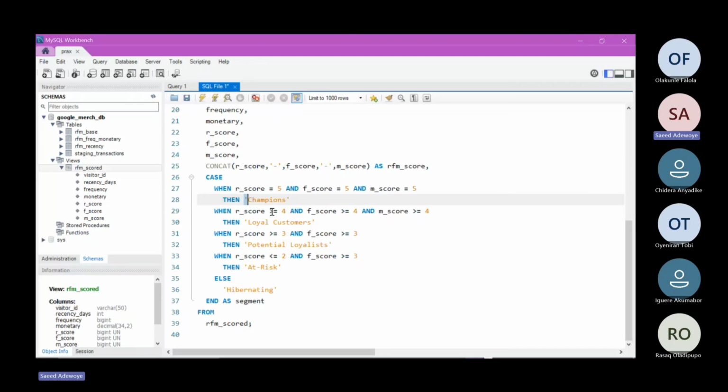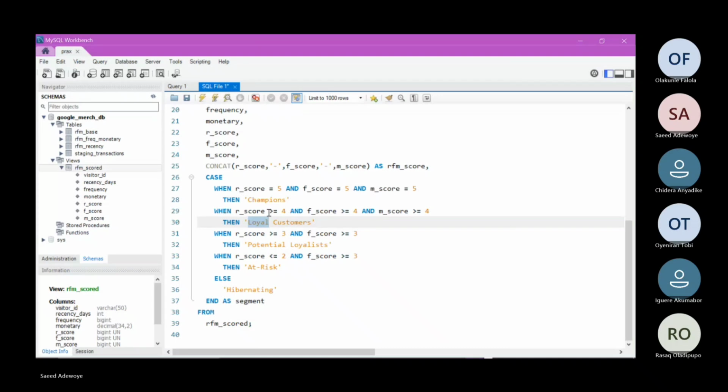However, when their R score is greater than or equal to 4, that is 4 and 5, and their F score is also greater than or equal to 4, and their M score is greater than or equal to 4, those ones are loyal customers. They did not meet that first category of being champion of 5 all through, but they also have the potential of getting there. But we classify them as loyal customers because their R score is in between 4 and 5, likewise their F score and their M score. Are we together, please?